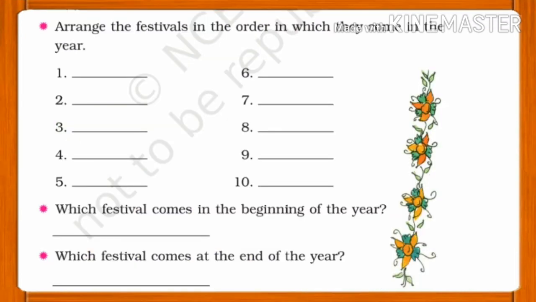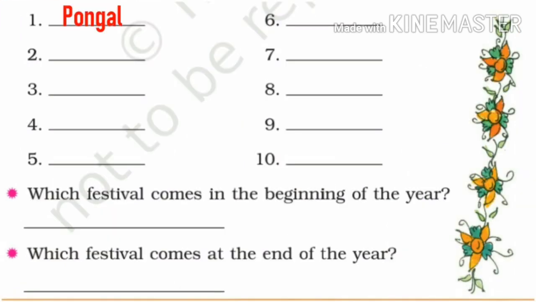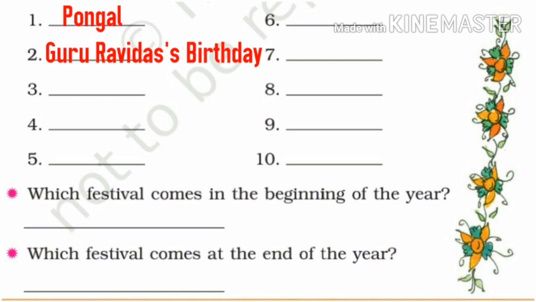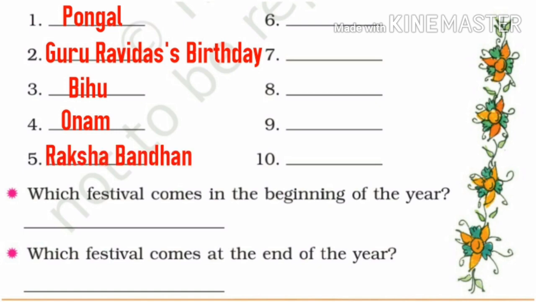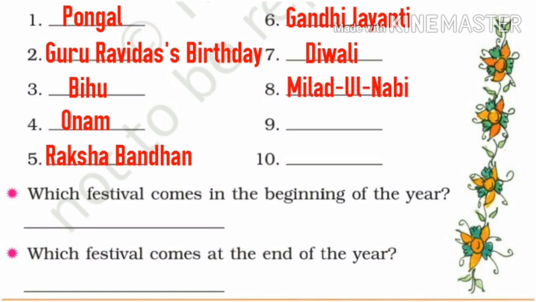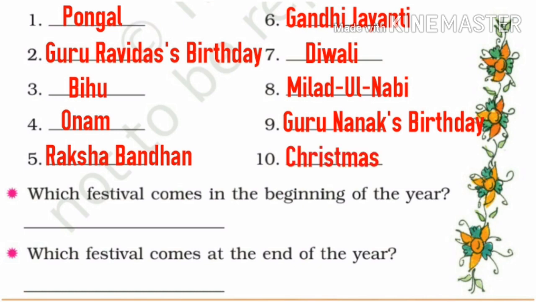Now, we are going to arrange the festivals in the order in which they come in the year. So first will be Pongal, Guru Ravidas birthday, Bihu, Onam, Raksha Bandhan, Gandhi Jayanti, Diwali, Milad ul Nabi, Guru Nanak's birthday, and Christmas.